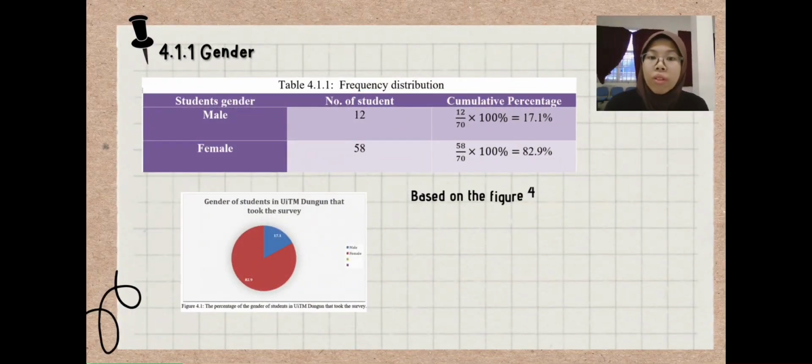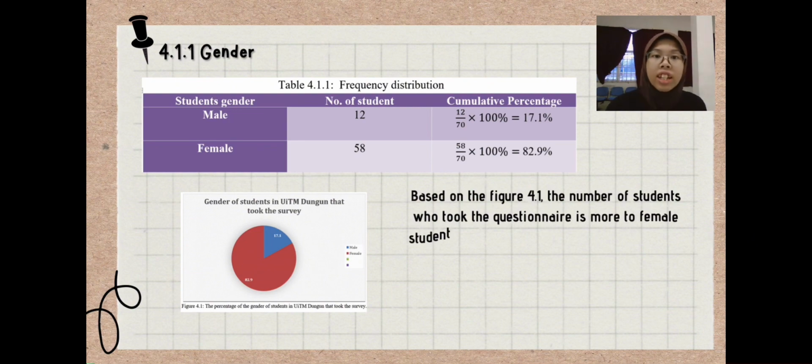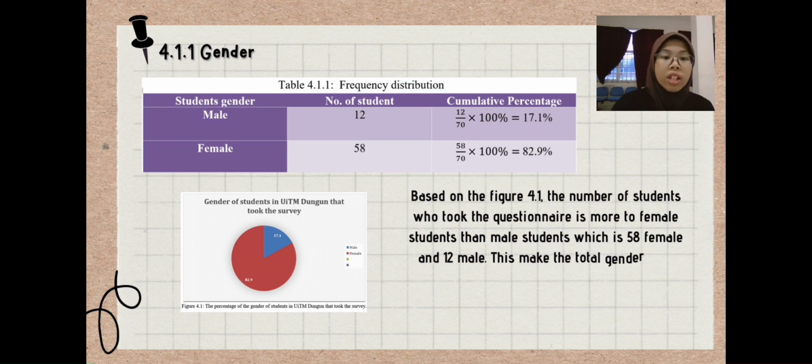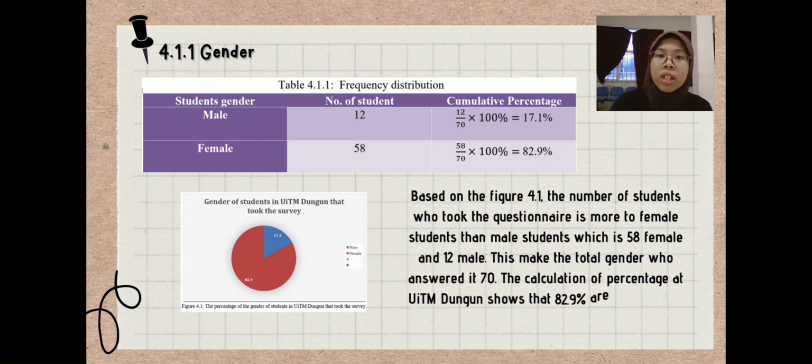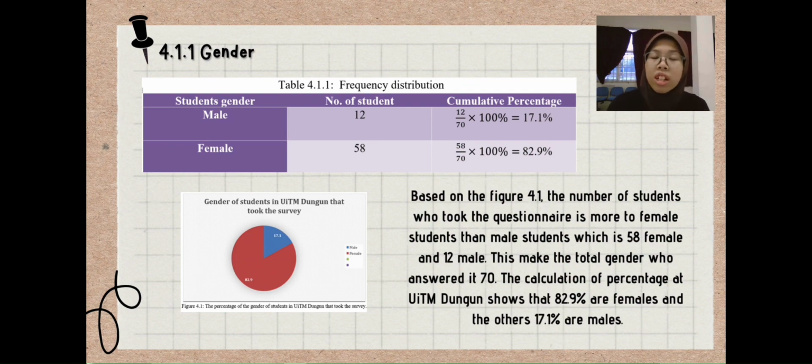Table 4.1.1 shows the frequency distribution of genders. We can identify that the highest percentage who filled out this online questionnaire is female. Most of the respondents are female with 82.9%, which means 58 students, while male is 17.1%, which is 12 students. This makes the total number of respondents who answered this online questionnaire 70 students.